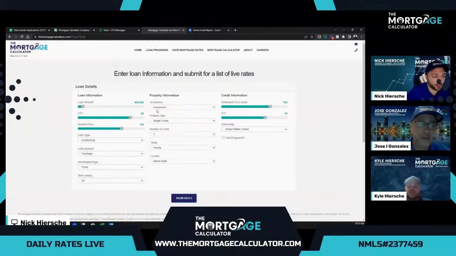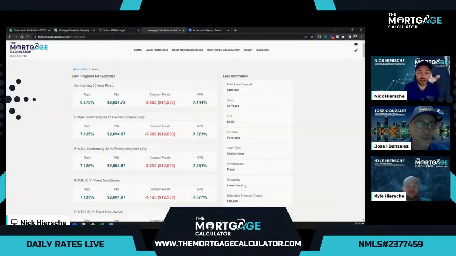So first, let's pull up an investment rental property, conforming, conventional purchase, 30-year fixed, and see what options we have. Keeping everything else the same for a 1-unit property here. Everything else is the same. This is using full documentation tax returns for a conforming loan. And we'll see here that the government entities, Fannie Mae and Freddie Mac, have added a very large fee basically for investment properties.